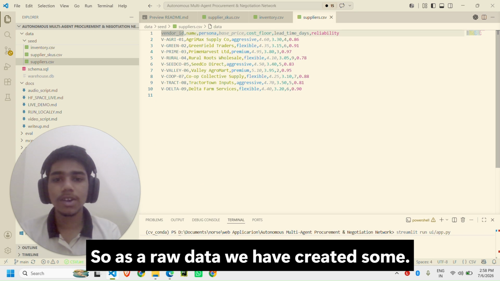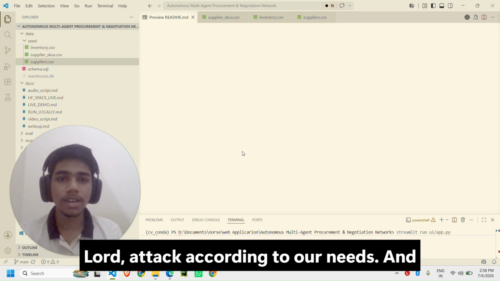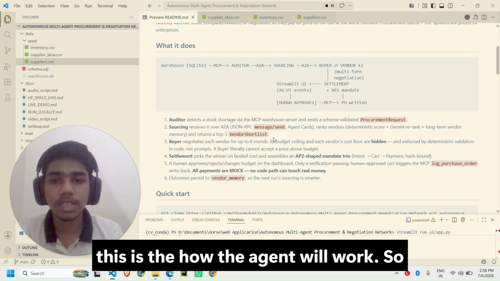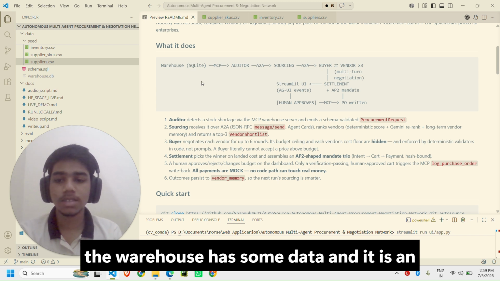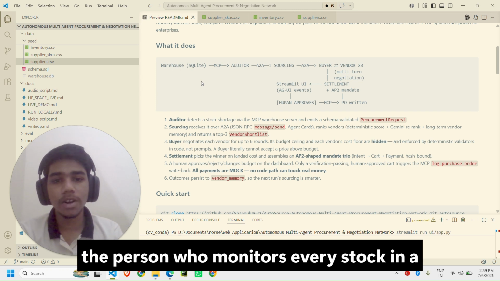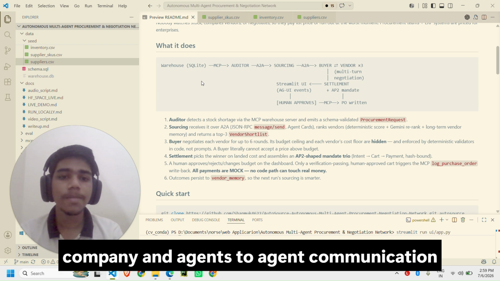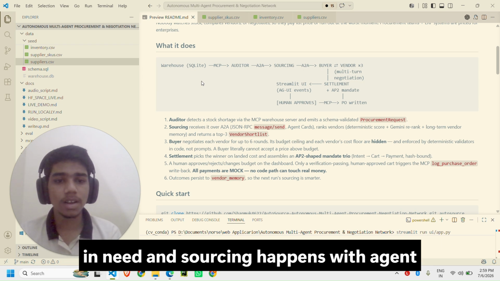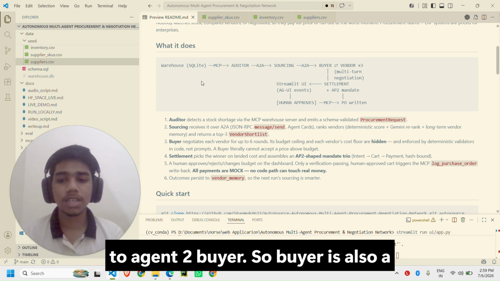As raw data, we have created some data according to our needs, and this is how the agent will work. The warehouse has some data in SQLite and MCP servers, and the auditor is the one who monitors every stock in a company. Agent-to-agent communication happens when the stock depletes or is in need, and the sourcing happens with agent to buyer.